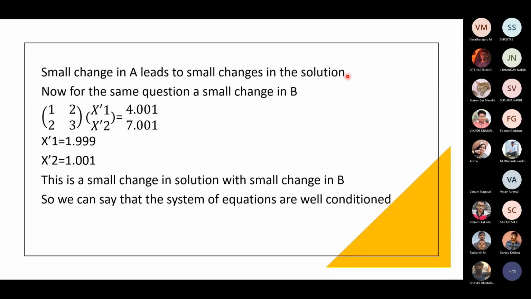Now we'll make a small change in B. Add 0.01 to both the values. We'll get x dash 1 is equal to 1.999 and x dash 2 is equal to 1.001. So there is a small change in the solution with a small change in B. So a small change in A and a small change in B lead to a small change in the solution, and we can say that this system of equations is well-conditioned.